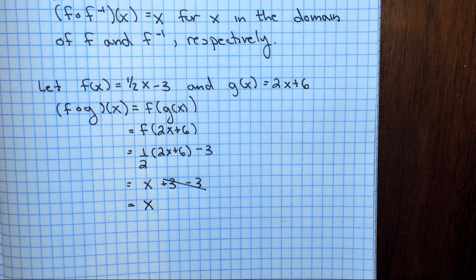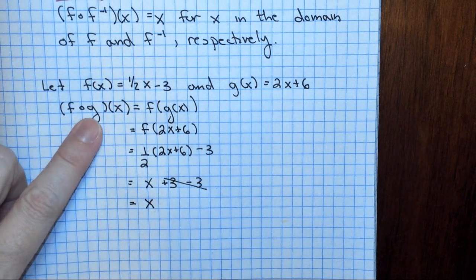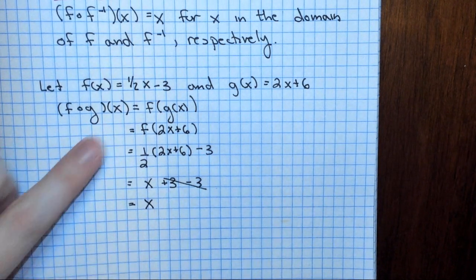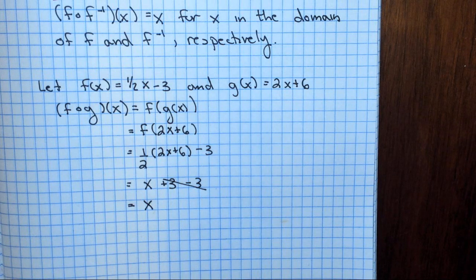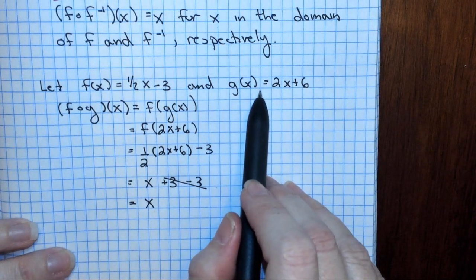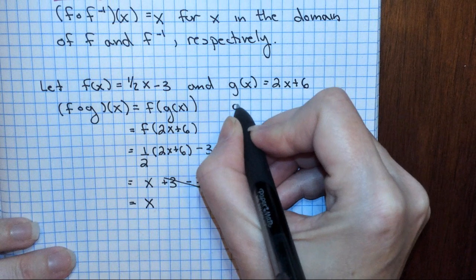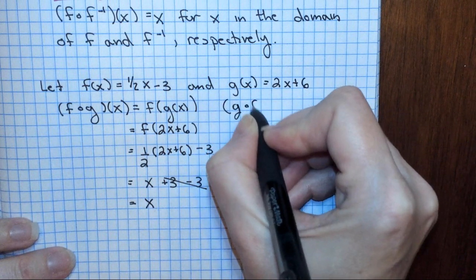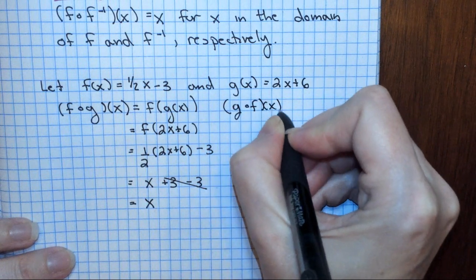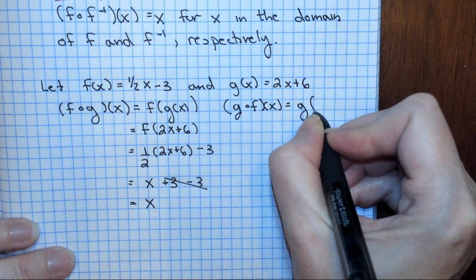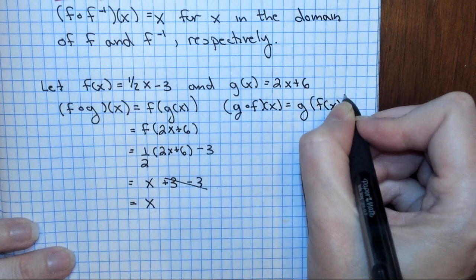That's a good sign. Okay, we now know that f of g of x is just equal to x, so we're in a better place. Now we need to test it with this one as well. So I'm going to write g of f of x, and I'm going to do the same thing over here, g of f of x.